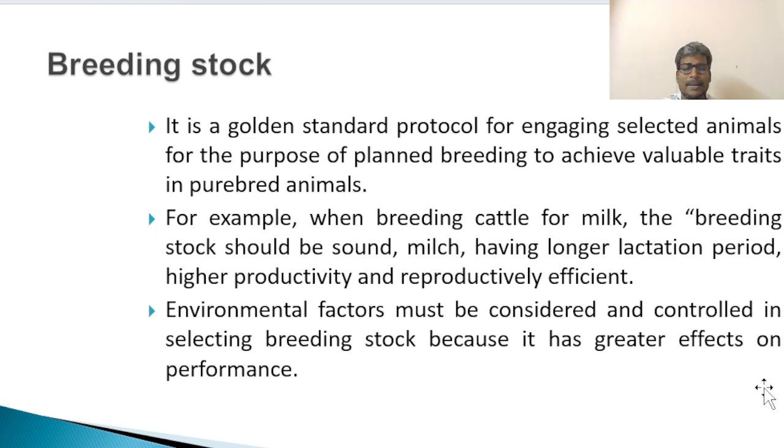For example, when you breed cattle for milk, milk is our target product and we want more of it. In that case, the breeding stock should be sound, milch, having a longer lactation period, higher productivity and reproductively efficient.